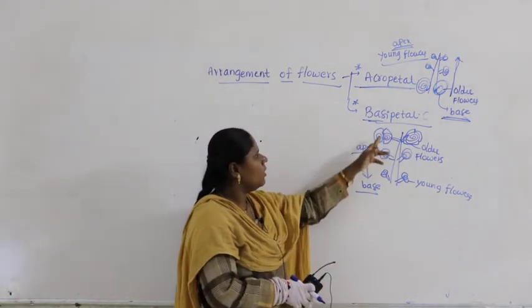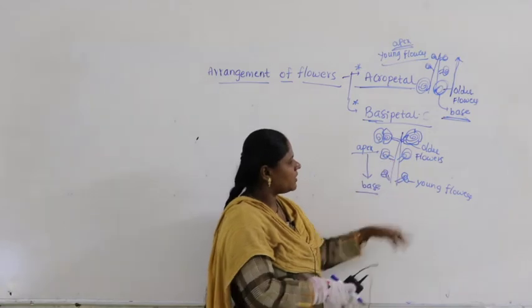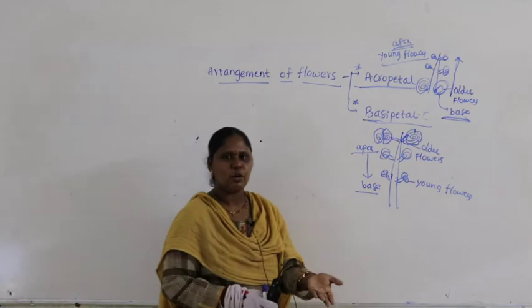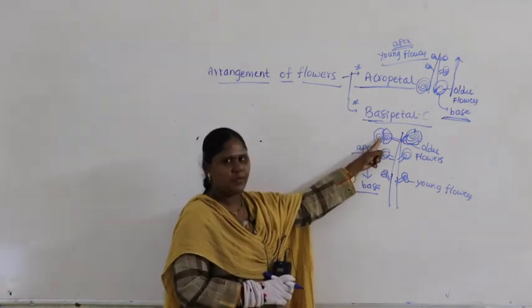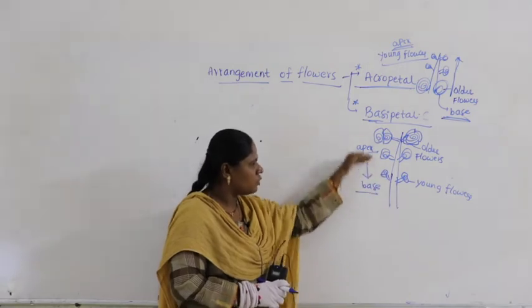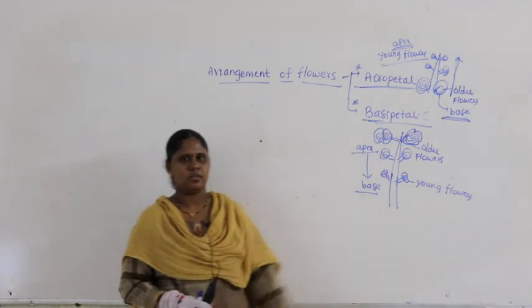What you can see? Older flowers are at the apex, at the tip. Young flowers are towards the base of the stem. Right. So, which flowers will open first? Older flowers will open first, followed by young flowers. Opening of the flowers is from apex towards base. It is called basipetal. So, we discussed these two categories, right.